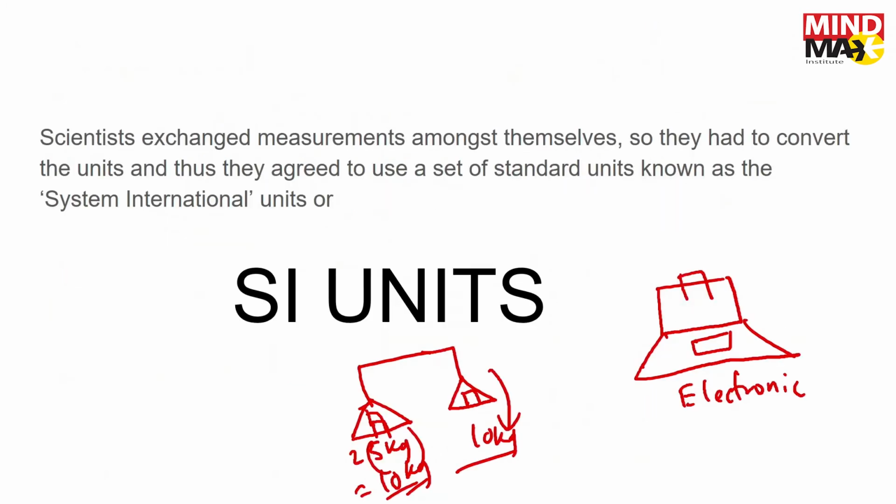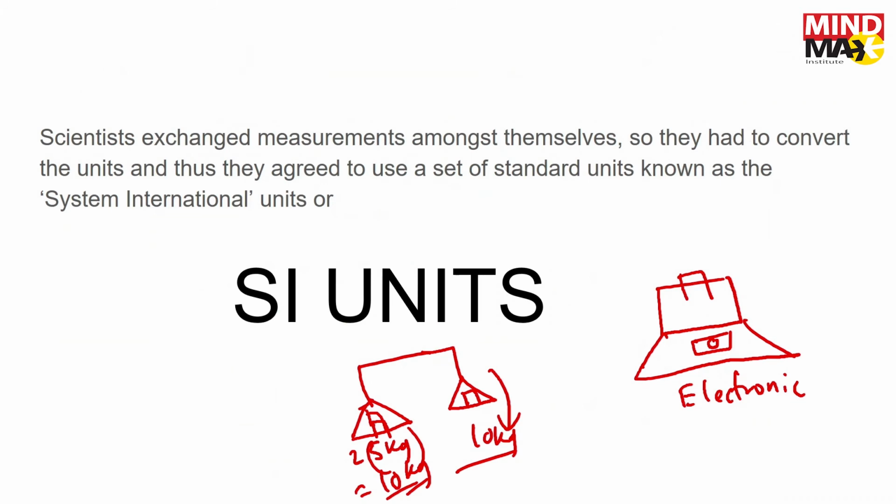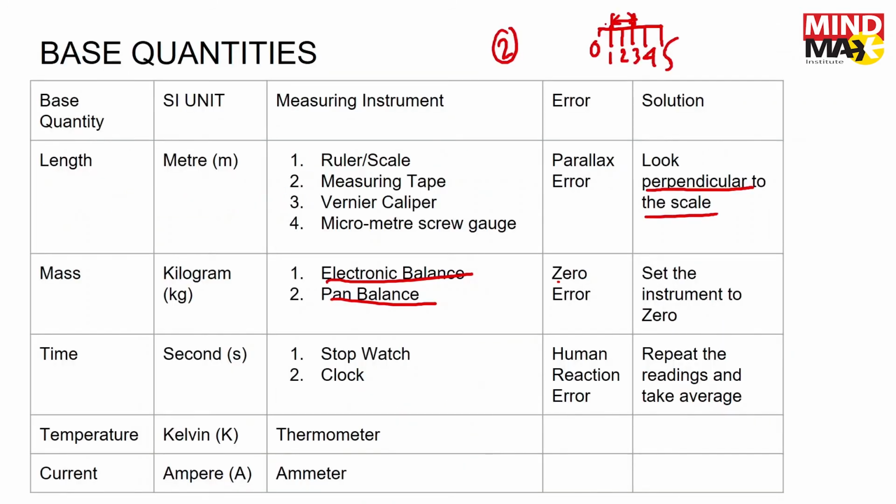Even without any mass, sometimes it reads something more than 0, because if there is no mass it should read 0. But even without the mass it reads some value. So to get rid of that zero error, the error which happens even though you have placed nothing, you have to reset the instrument to 0.